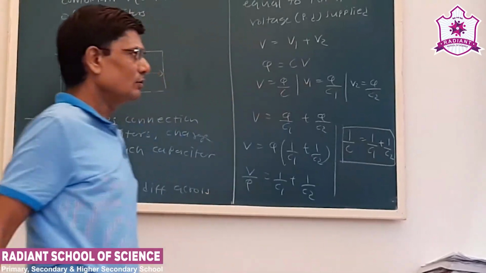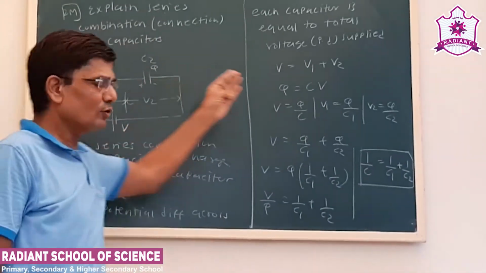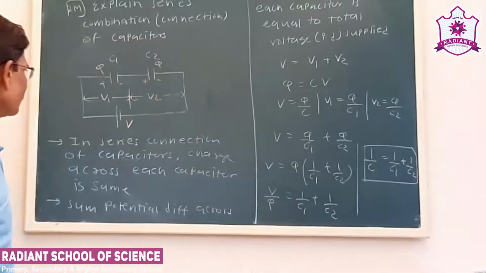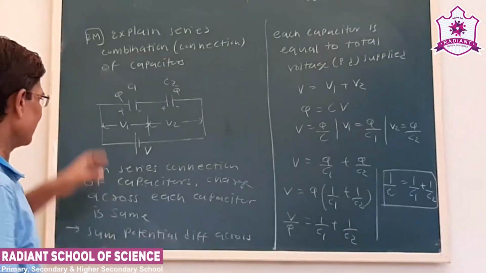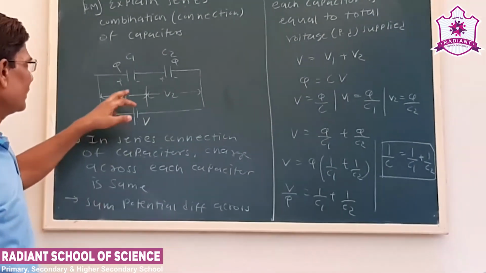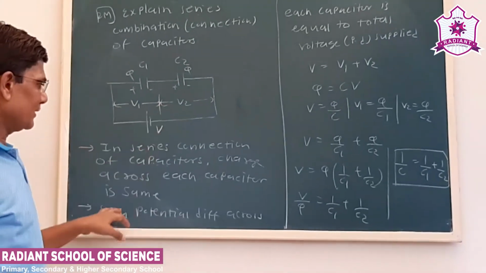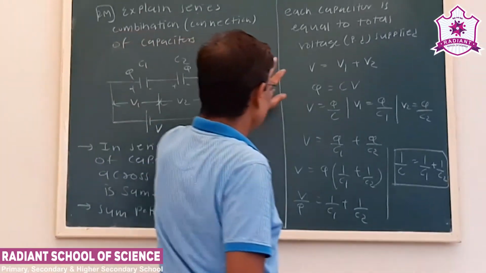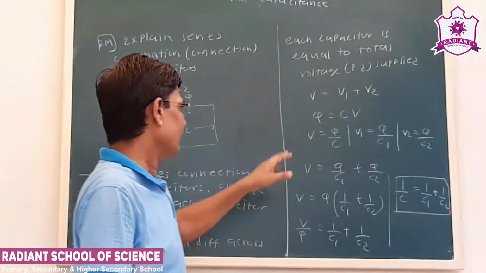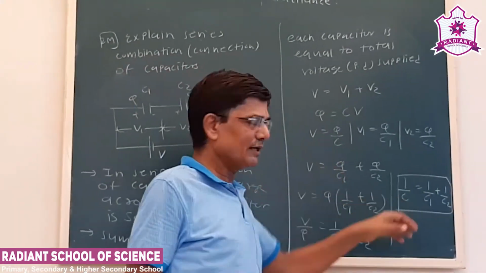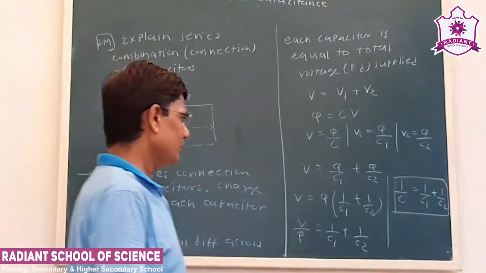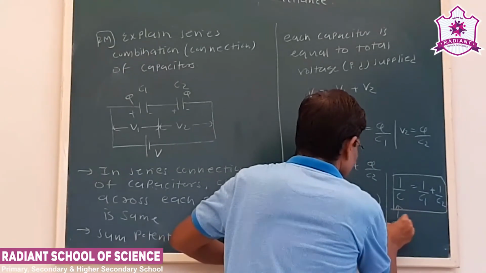Okay. Now this can be written for n number of capacitors also. So this is about the series connection of the capacitors. Here the charge across each capacitor remains the same, and the sum of the voltages across each capacitor is equal to the total voltage supplied. We can substitute the values and we get the value of equivalent capacitance.